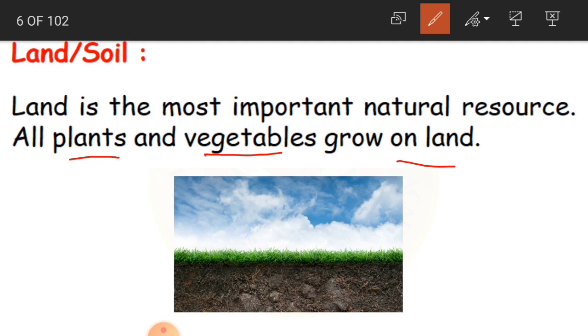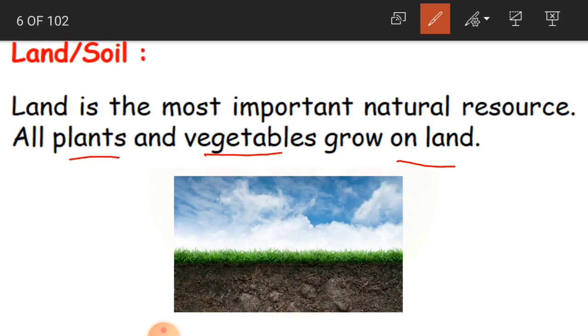Again on land, not only agriculture fields, you also have forests. And why are these forests important for us? Because they produce wood, timber, honey, and so many medicinal plants.